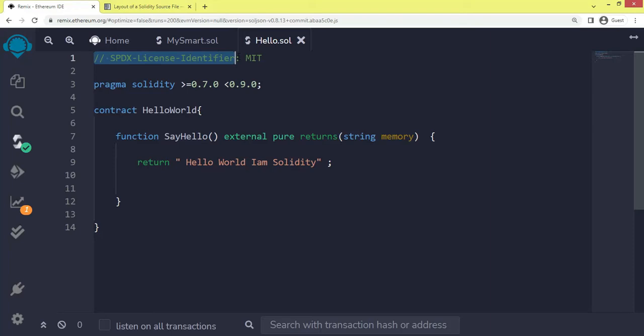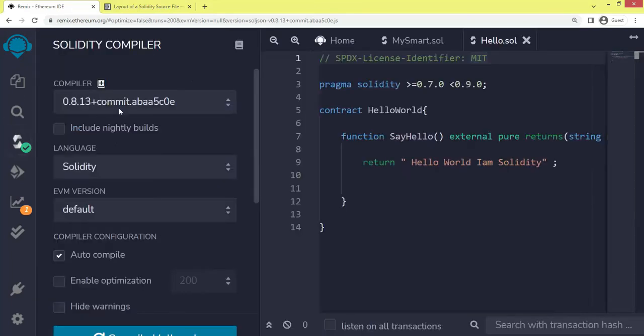// SPDX-License-Identifier: MIT. The compiler does not validate that the license is part of the list allowed by SPDX, but it does include the supplied string in the bytecode metadata. If you do not want to specify a license or if the source code is not open source, please use the special value UNLICENSED. Note that UNLICENSED (no usage allowed, not present in SPDX license list) is different from UNLICENSE (grants all rights to everyone).